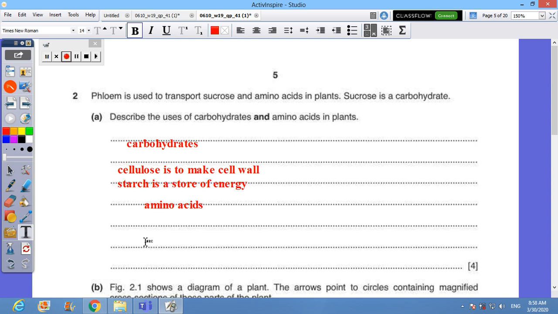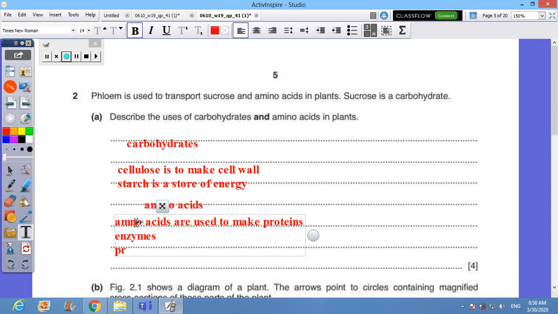When we go to amino acids, in what way are amino acids used in the plant? Amino acids are used to make proteins like enzymes, for example, correct? So it's used to make enzymes.